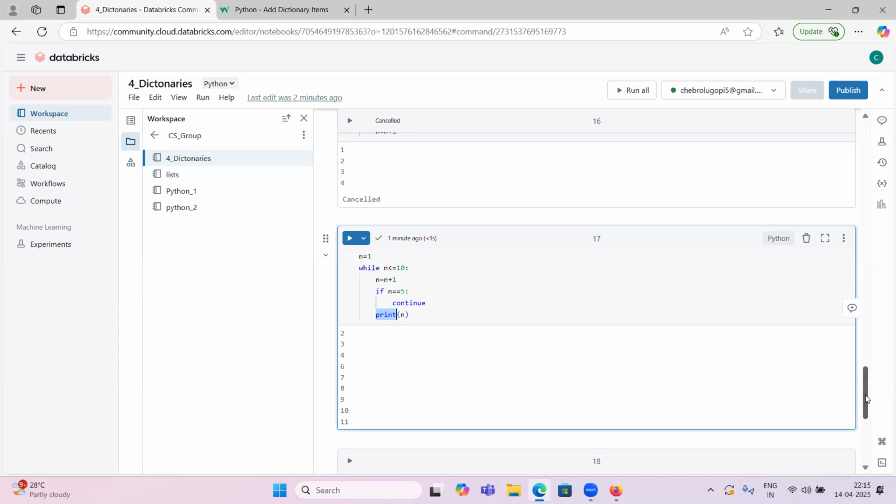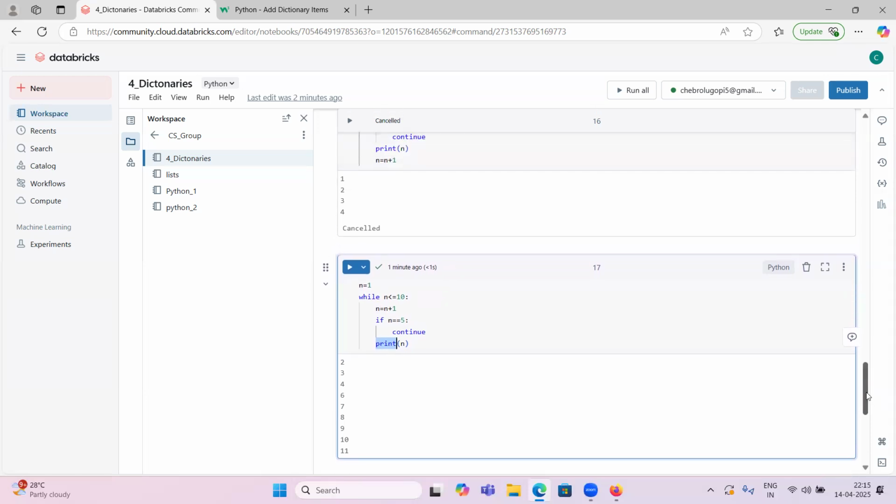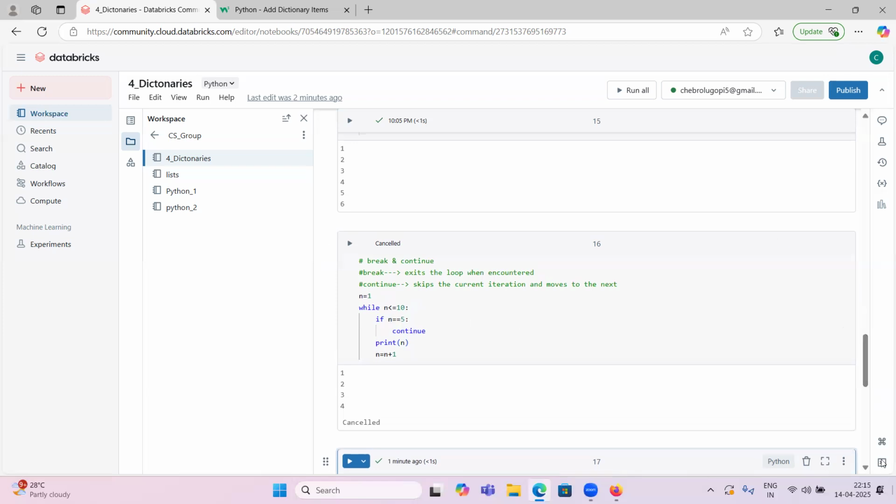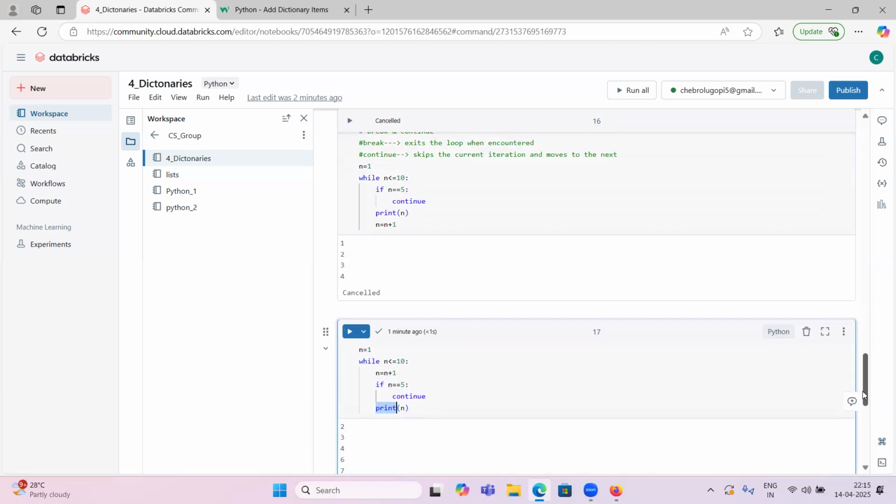So can anyone explain what the difference is? Whenever this condition is satisfied, it has to stop that execution, and it performed correctly. But what is the difference from here to here? Please explain.